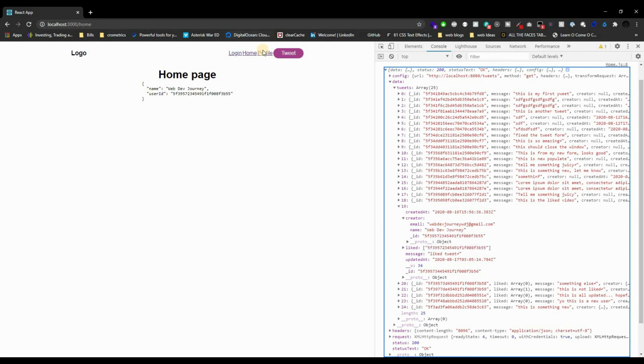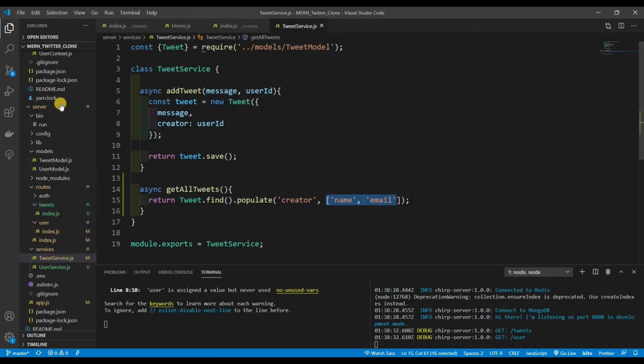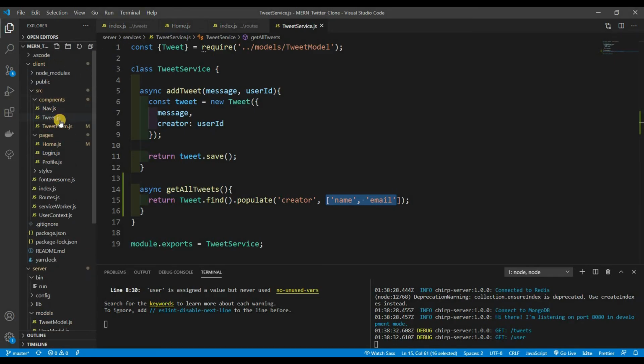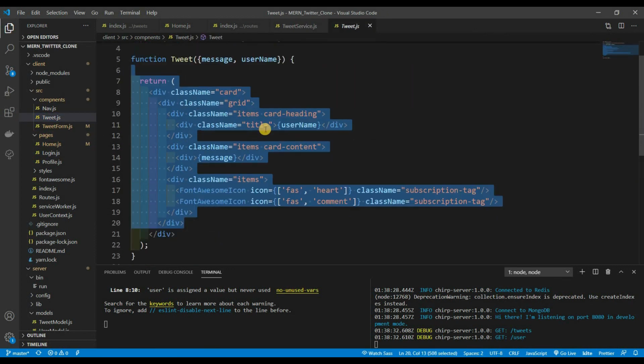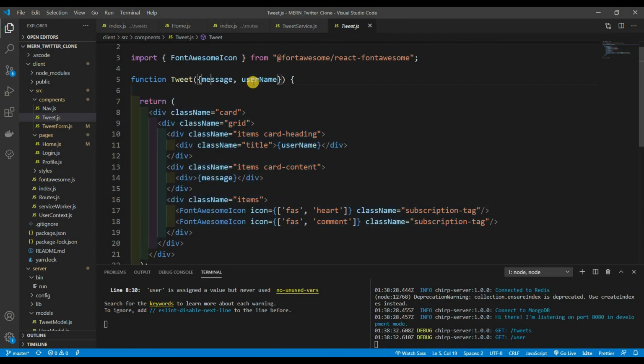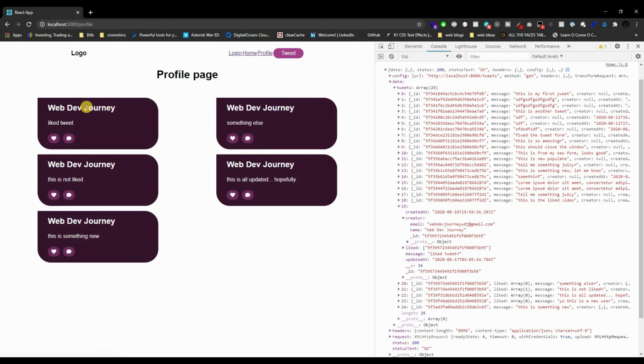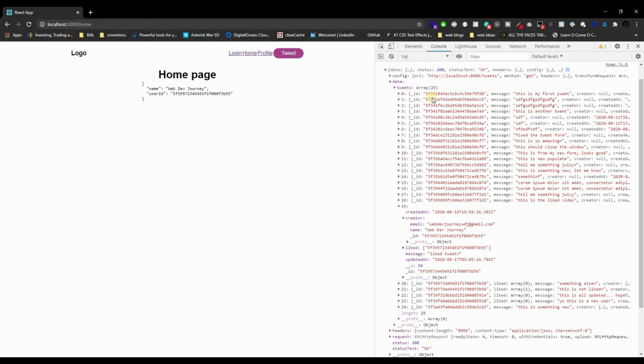So you could use the tweet.js on the front end side to actually pass in the information that we have, right? The message and the username, and then just give out a card as you would see it. I need to stop minimizing it. Right here, these are all the tweet cards that I've created. You could use the same one, or if you want to make your own, do it. But you could basically use the same thing we did with the profile page in the home page, and just display all these tweets inside of here.